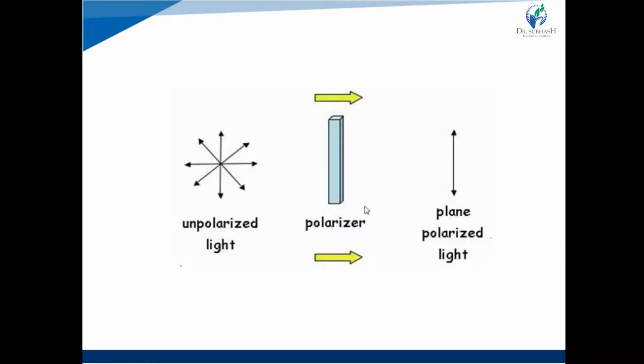In unpolarized light, vibrations of radiation occur in all planes, in all directions, while plane polarized light has vibration in one direction.